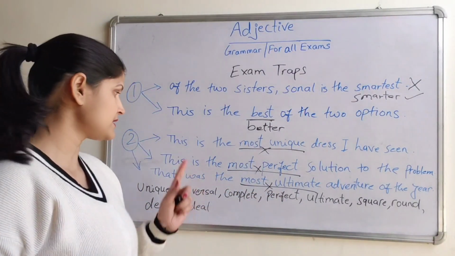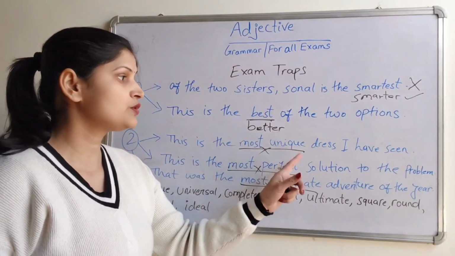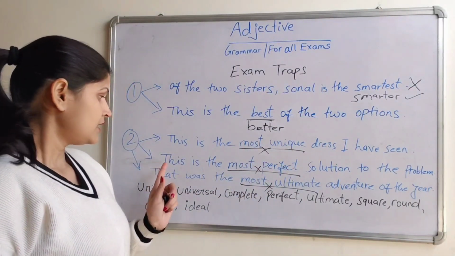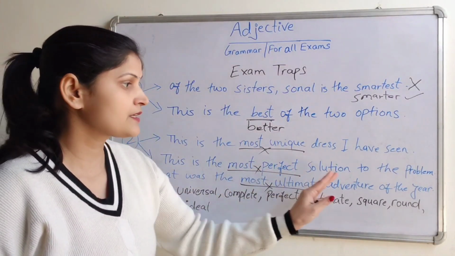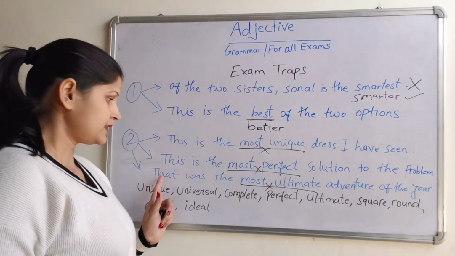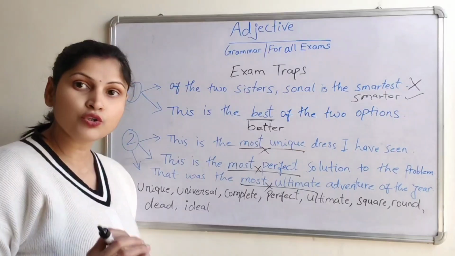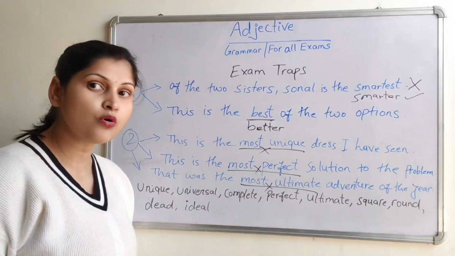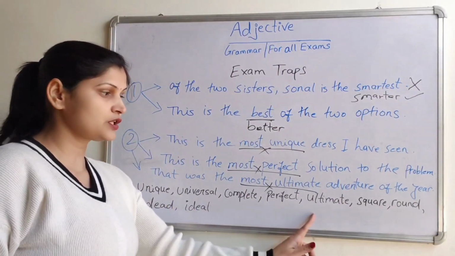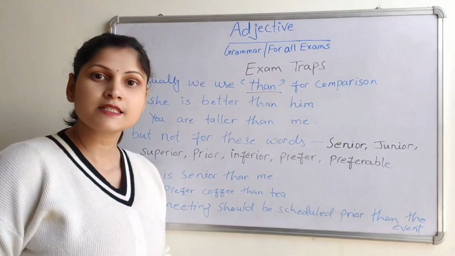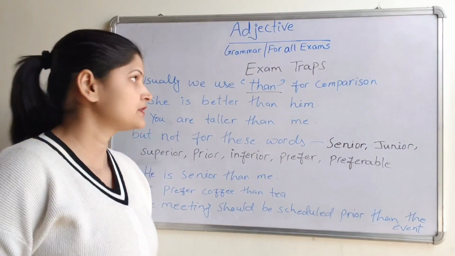So the correct one is, this is the unique dress I have seen. This is the perfect solution to the problem. That was the ultimate adventure of the year. So don't use very, more, most with these absolute adjectives. Let's see some more exam traps.